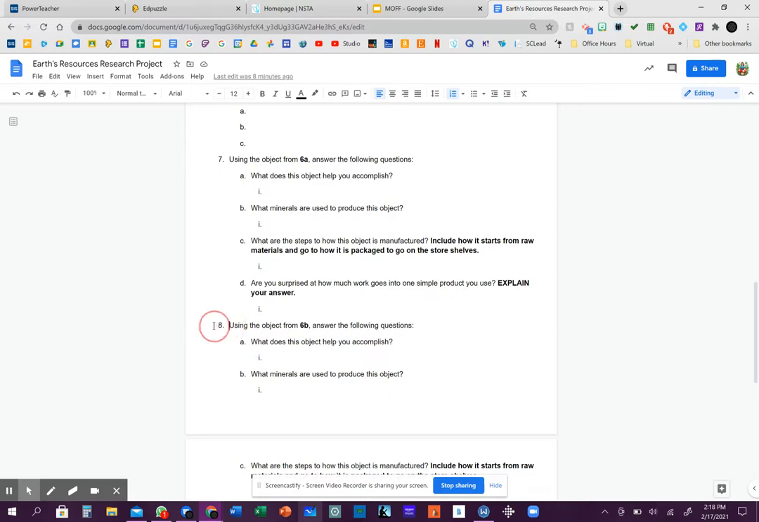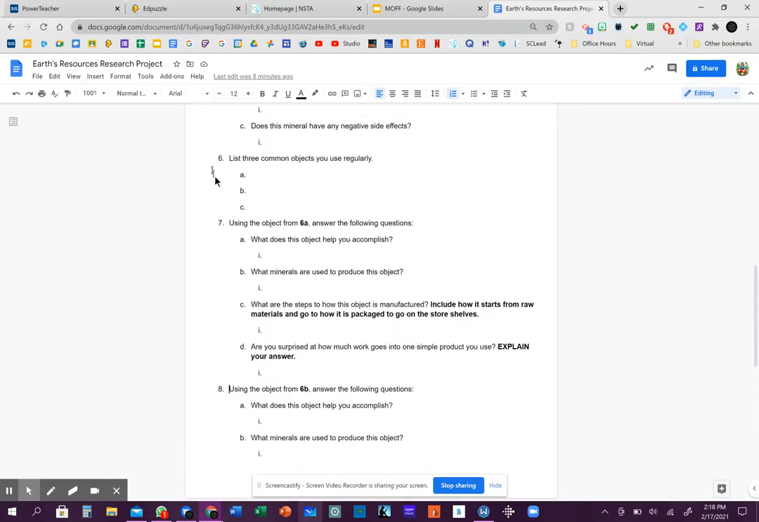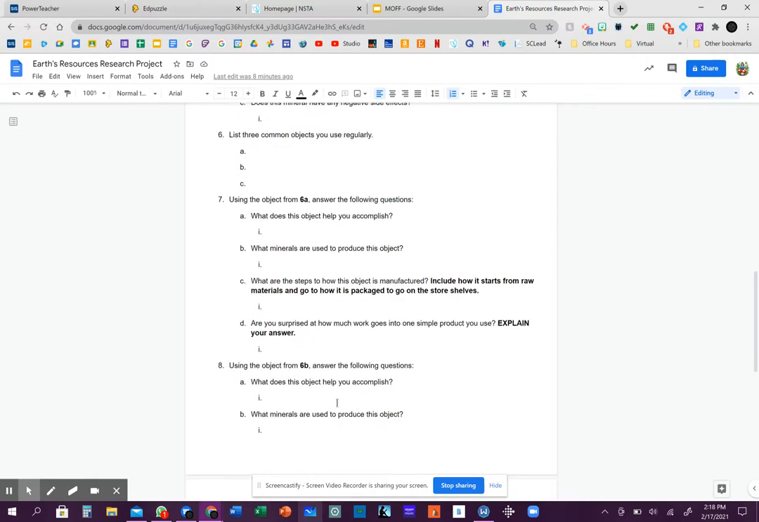All right, so the same thing with number 8 right here. Okay? So number 8 says using the object from 6B. So you're going to come up here to number 6 again. You're going to look at letter B. Whatever object you put in the B slot is what you're going to talk about in number 8. And you're going to answer the same question you did in number 7 for number 8. You're just using a different object.